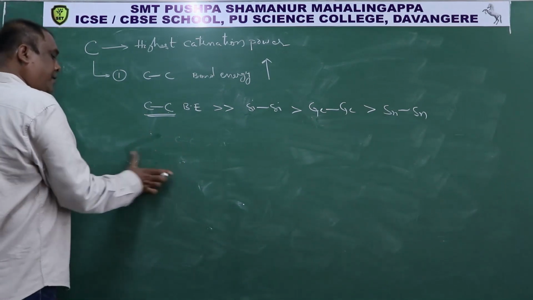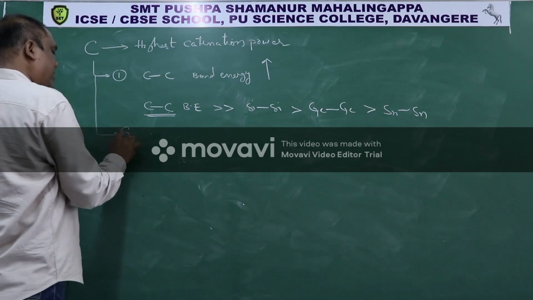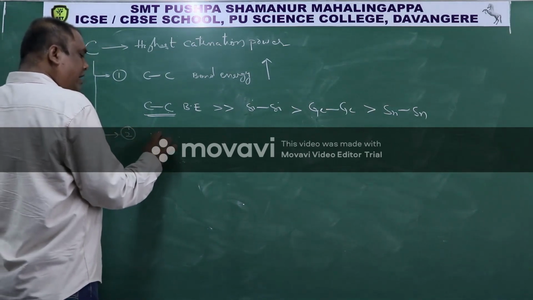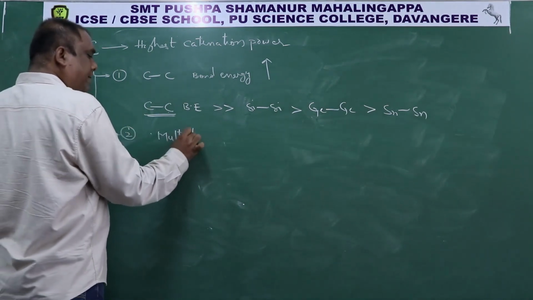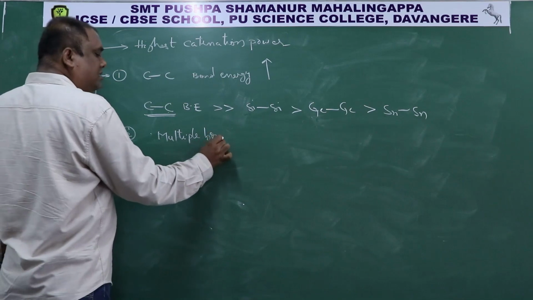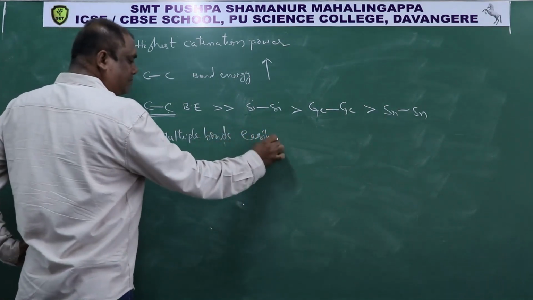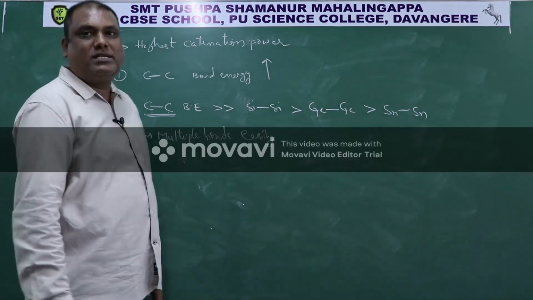Then carbon exhibits high catenation power. Another reason is carbon can form multiple bonds easily.